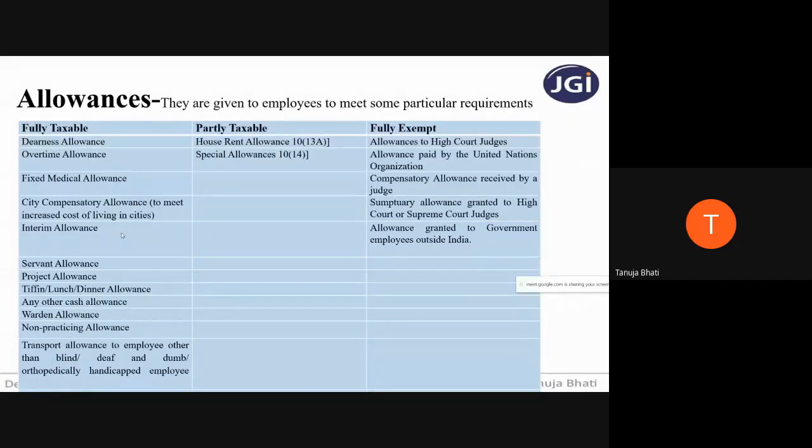Next is interim allowance. There is one final allowance. Final allowance is which is given only once a year. Interim allowance is a payment that is made twice a year instead of final allowance.